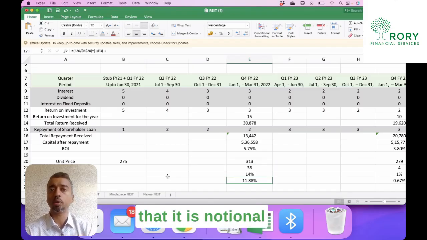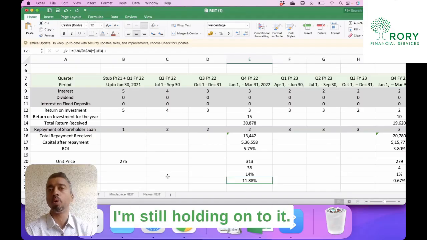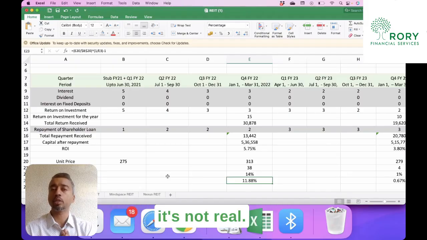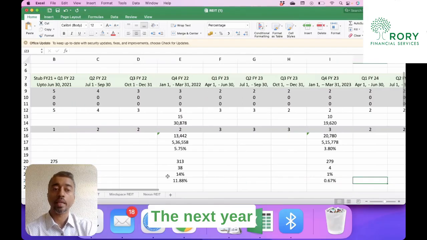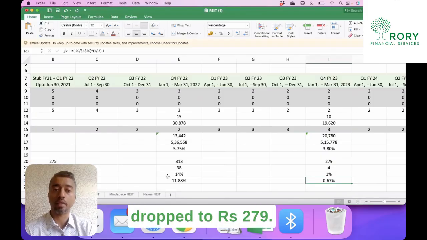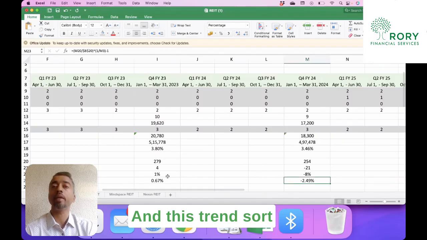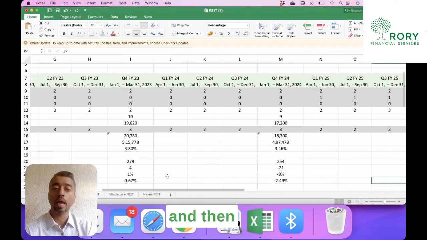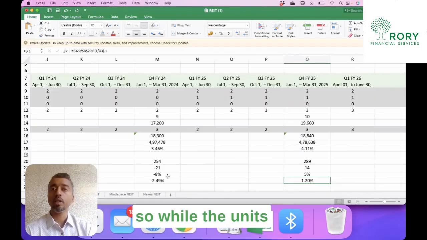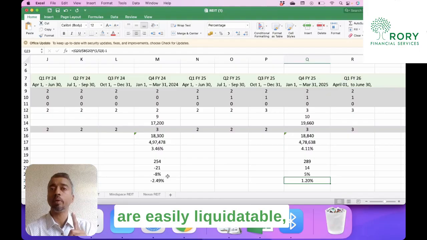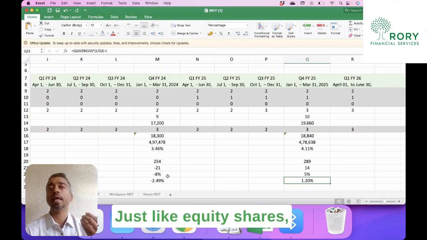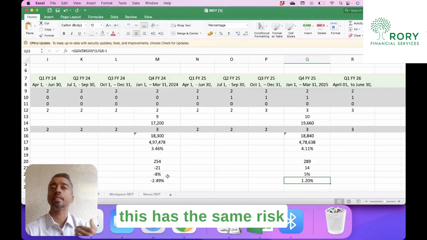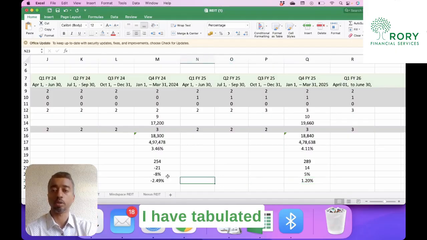Now, why I say that it is notional? Because I didn't sell it at that time. I'm still holding on to it. So till I don't sell it, it's not real, but it's good to calculate and know how the unit price is benefiting us should I sell at any point of time. The next year, the unit price dropped to 279. So I barely made any money. And this trend sort of continued. It became 254 and then it is 289. So while the units are easily liquidatable, it doesn't mean that you might get the price or the appreciation that you're looking for. Just like equity shares, this has the same risk of capital depreciation also.